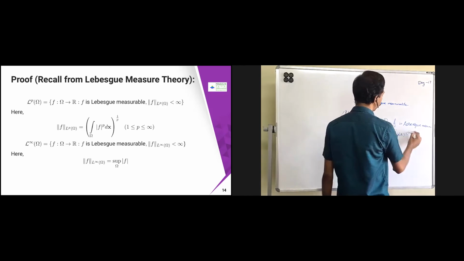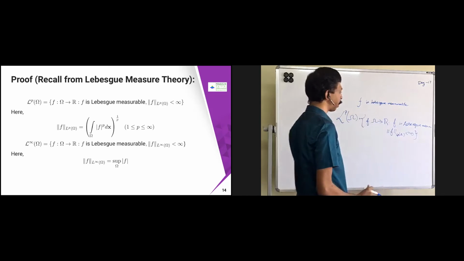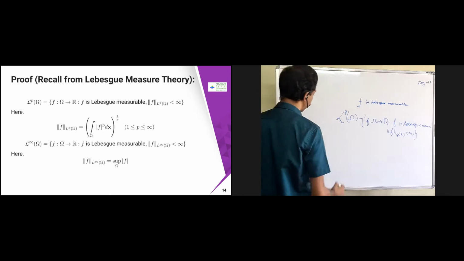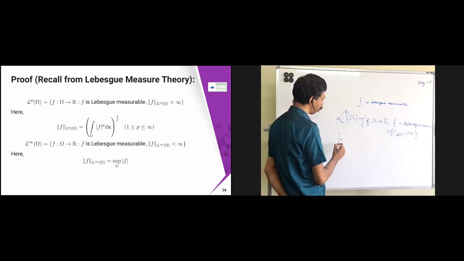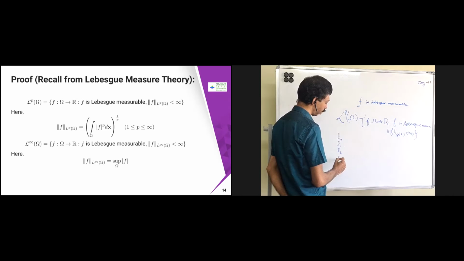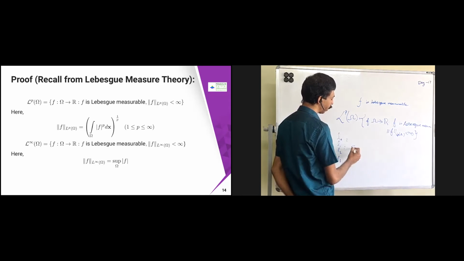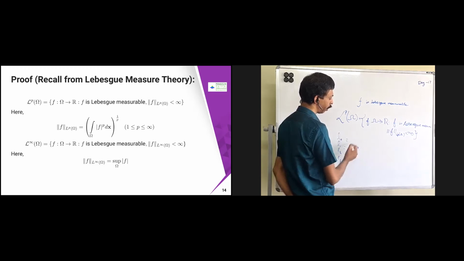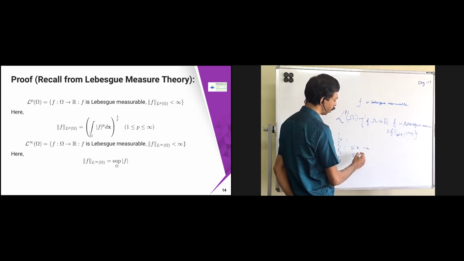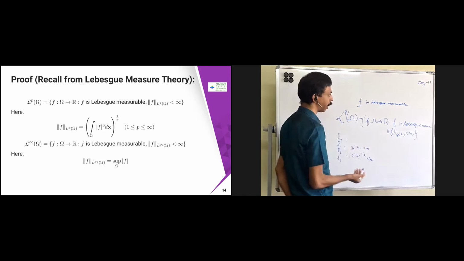You don't need to worry about this much. It is something like the spaces you have studied: the L1 space, L2 space. In the L1 space, you take the summation of |xi|, and if this is less than infinity, it belongs to L1. Similarly for L2, you take the summation of xi squared, whole power 1/2, less than infinity. The same kind of thing we are going to do.